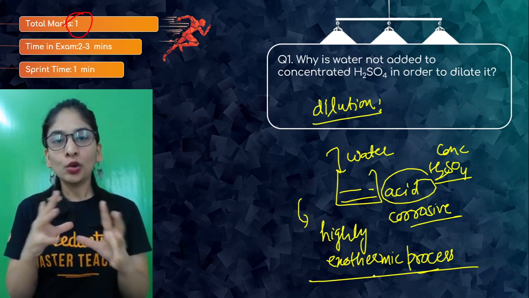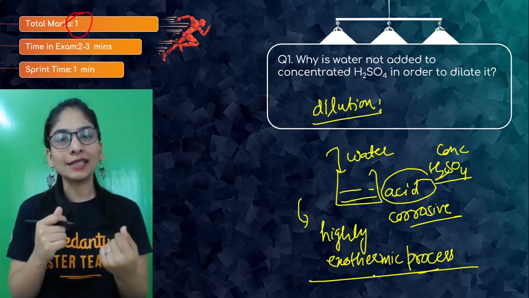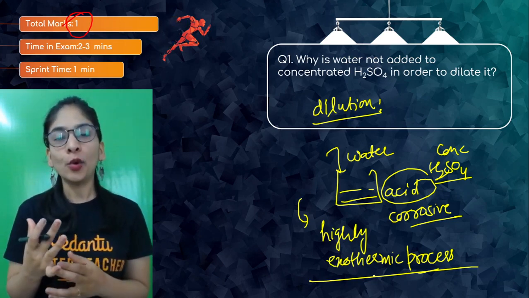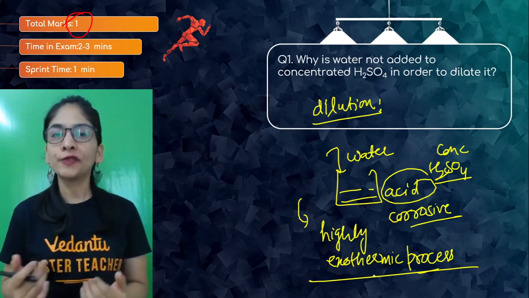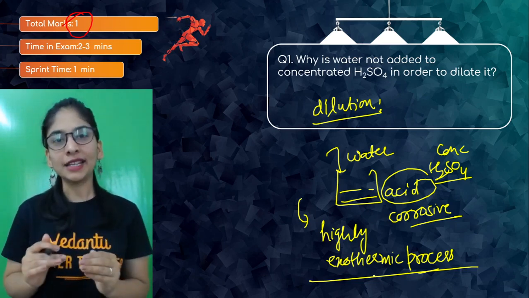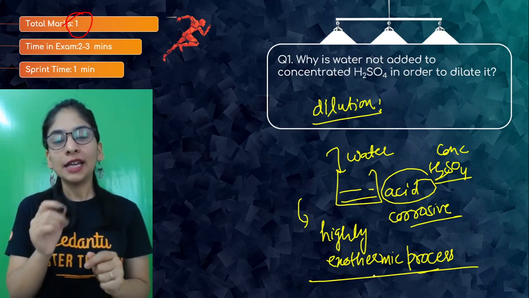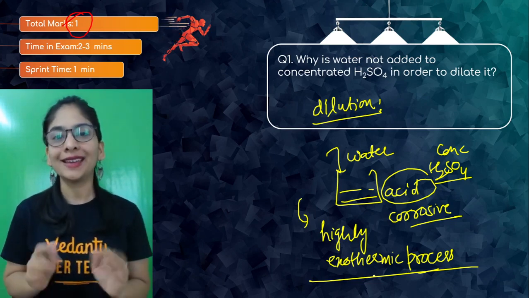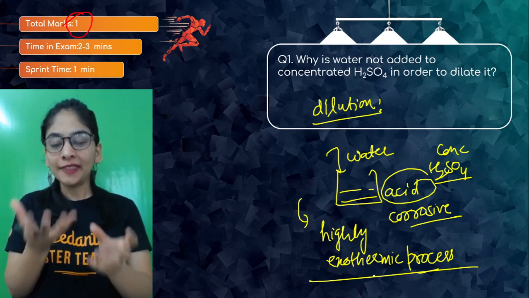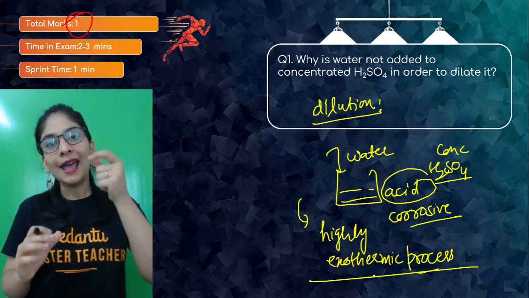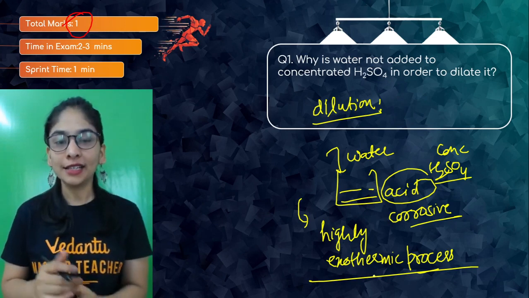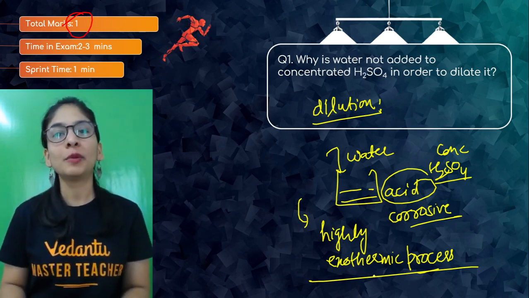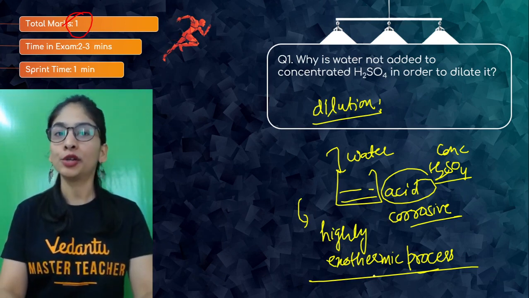Take water. You can do all the mathematics. Suppose I'm having 90% sulfuric acid and you want to decrease the concentration to 50%. With the mathematical calculation you can find how much acid and how much water you need. That's normal math. Then you can take that much water and put your acid in drop by drop. That way you can control the amount of heat produced, because it will be a gradual heat release and you will be able to control it.